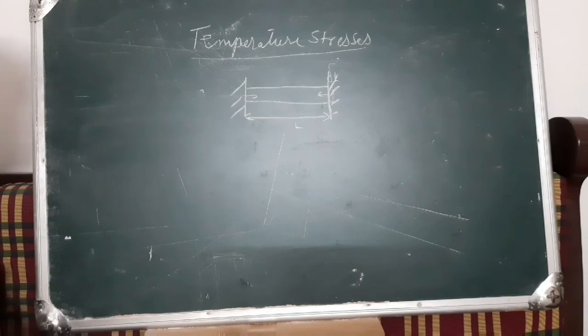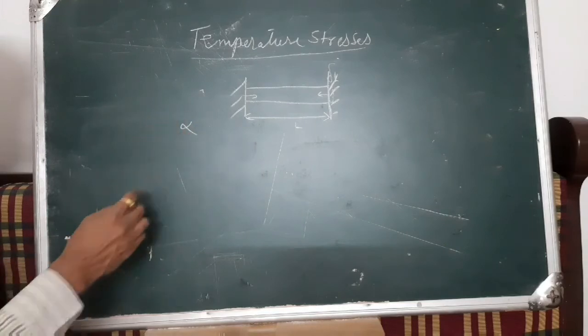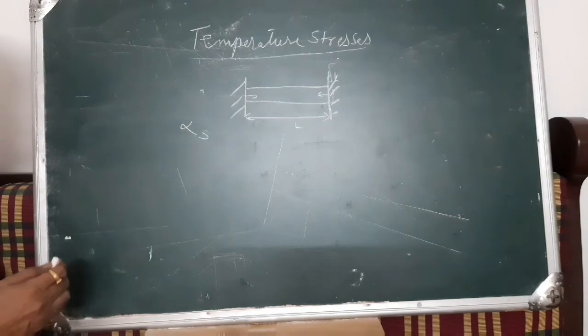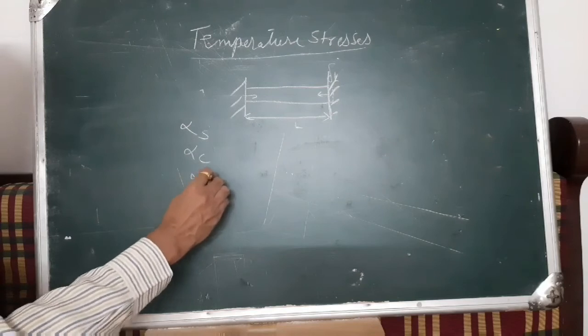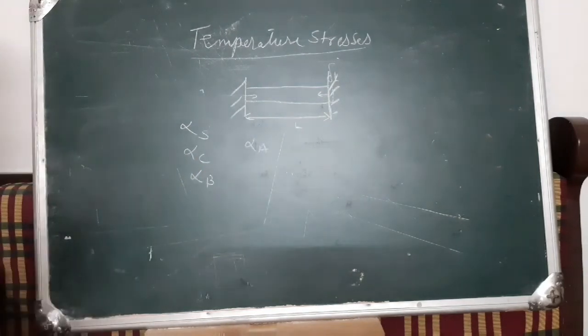So we should know the property alpha for every material: alpha S is the coefficient of thermal expansion for steel, alpha C for copper, alpha B for brass, alpha A for the aluminium. Notice the difference in this case.